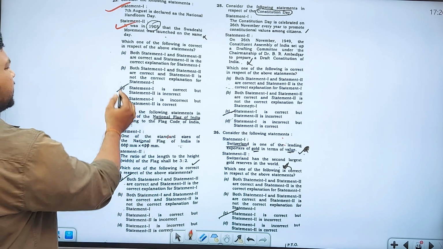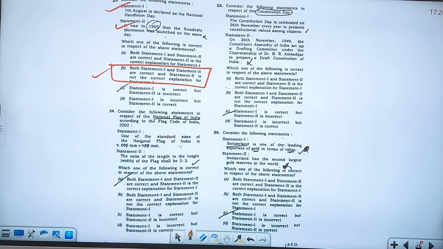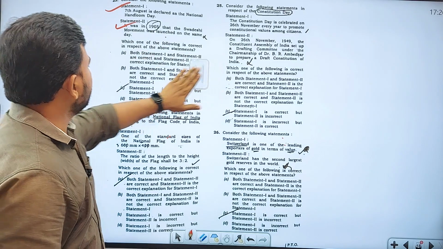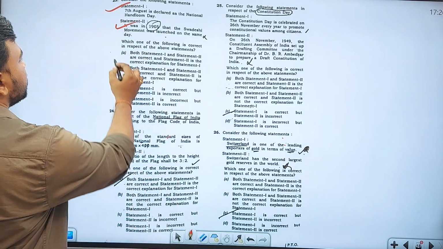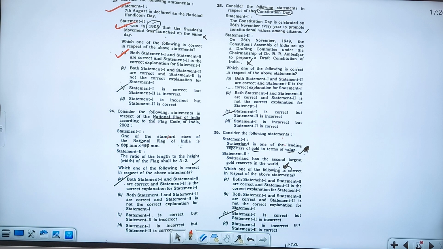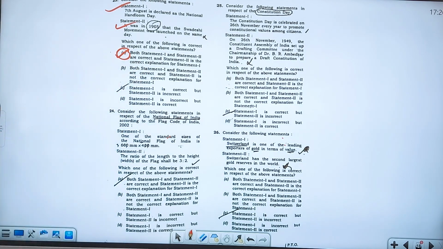And what will be the answer? Both statement 1 and statement 2 are correct, and statement 2 is the correct explanation of statement 1. You can go with option A itself. Why? Because the Swadeshi movement relied completely on khadi, the indigenous production of khadi. So obviously the answer will be A. You go with A.